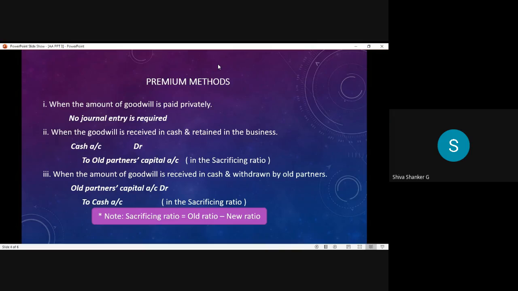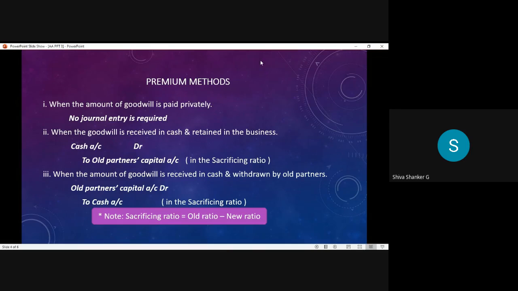The goodwill is brought by the new partner and the amount is kept in the business only, retained in the business only. So in that case, what entry do we post? What is the general entry? Cash account debtor to old partners capital accounts. When the goodwill is received in cash and retained in the business, what entry do we write? Cash account debtor to old partners capital account.